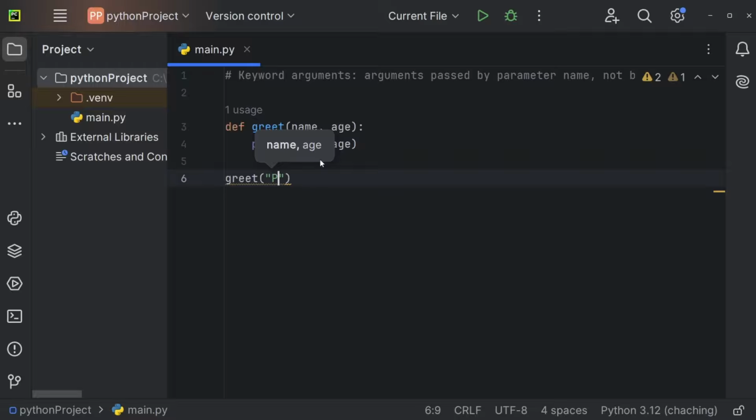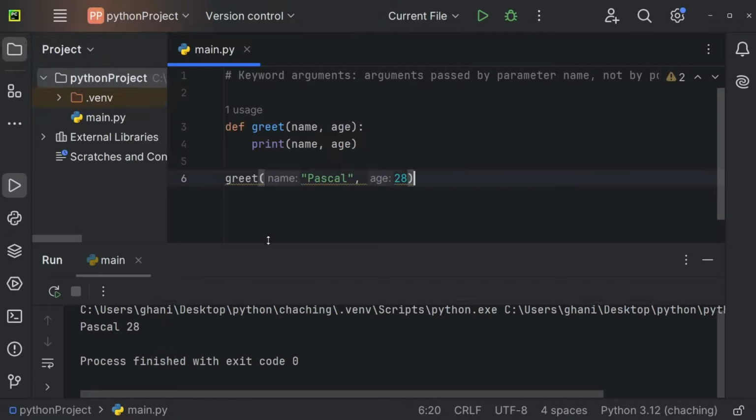So I have to pass a name right here. And the second one is going to be the age, so 28, for example. If I'm now going to run this, you can see we're getting name and age right here. If I reverse the order, so if I use 28 for the name, that of course doesn't make any sense. But I could execute this technically, but the result would of course not be what we're looking for.